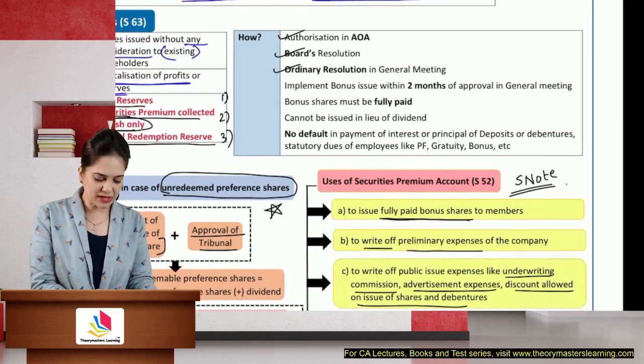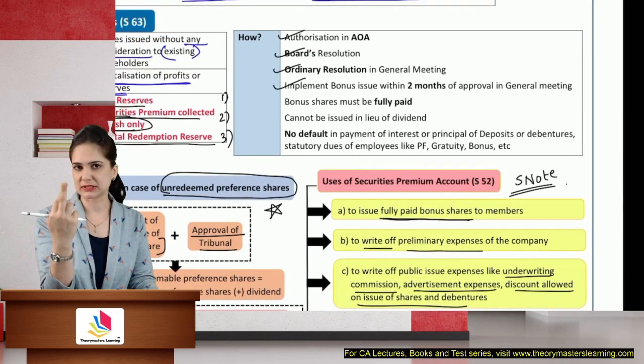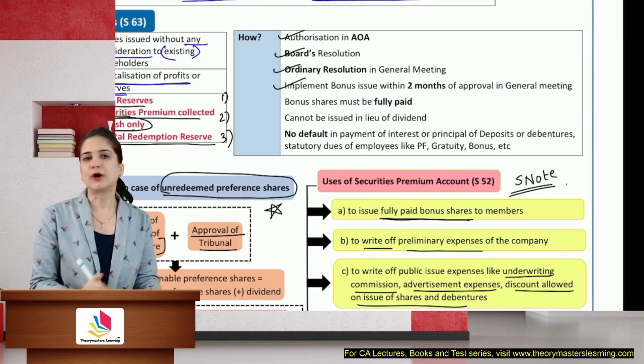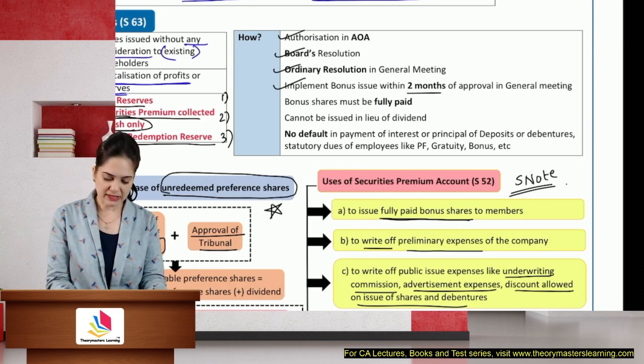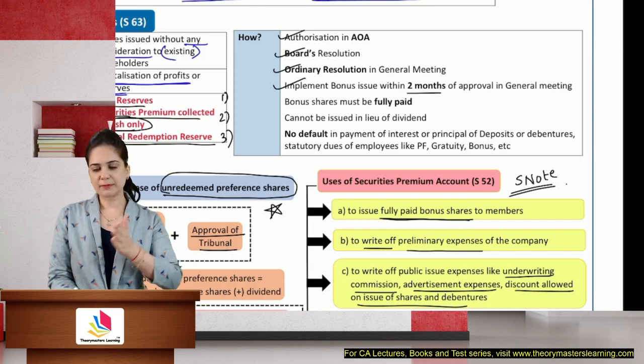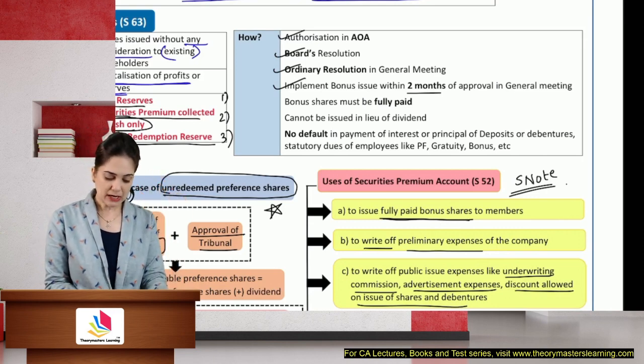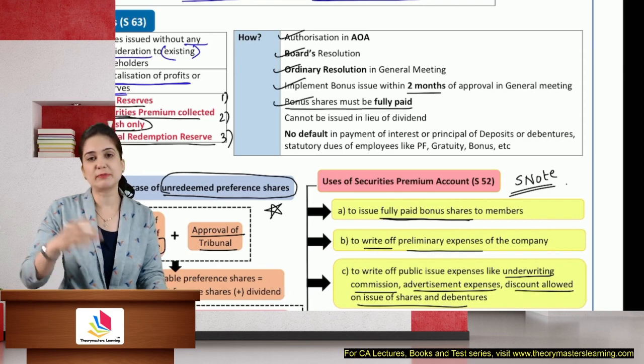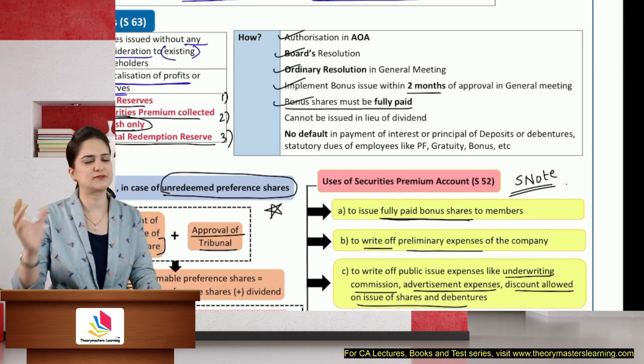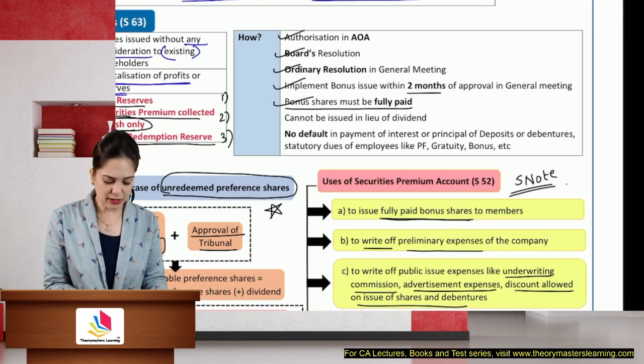The bonus should be implemented within 2 months from the approval in the general meeting. So once the approval is given, within 2 months, you have to implement the bonus shares. The company should ensure that the bonus shares are fully paid. Even the existing shares will be made fully paid, and then we will issue bonus shares which are also fully paid. You cannot issue them in lieu of, that is instead of dividend.